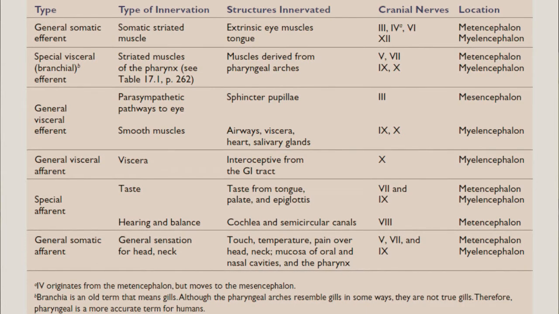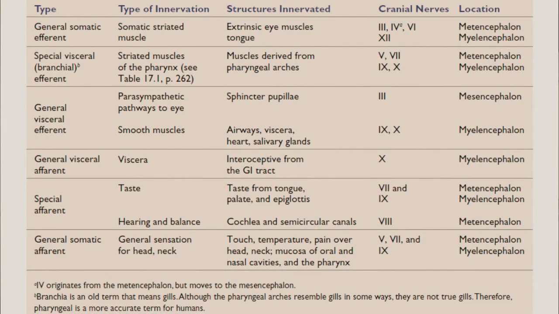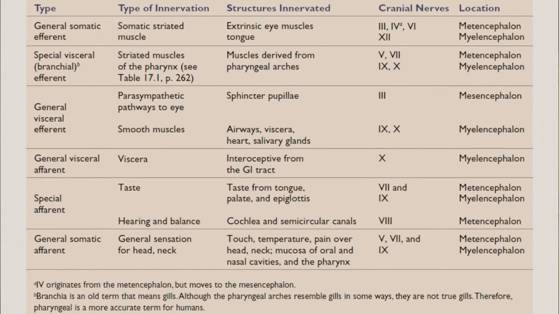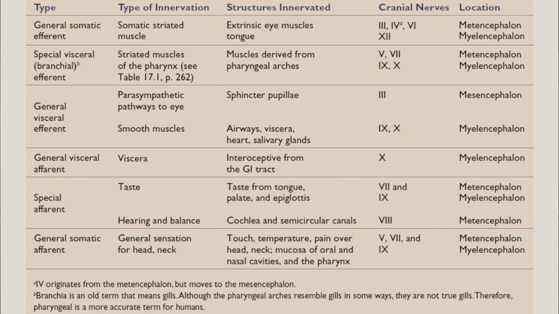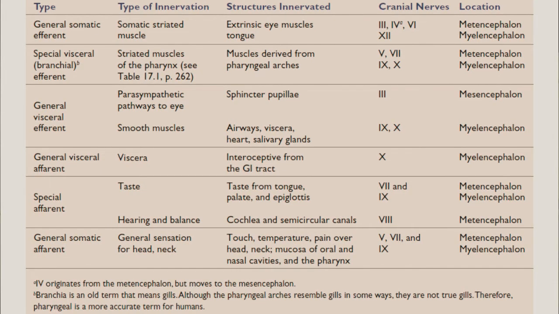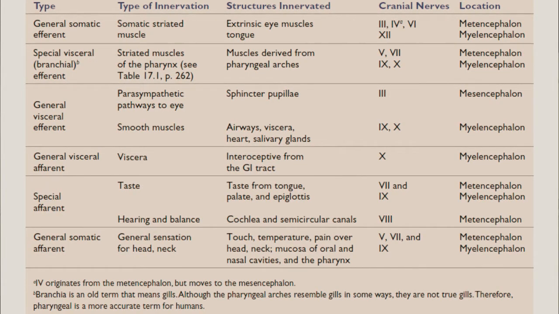Then from the metencephalon, they go to the muscles of the sphincter of the pupil, and that is going to be cranial nerve 3. But remember, we say cranial nerve 3 comes from the mesencephalon. In a normal person, there's always migration that happens. That is on the basal plate.